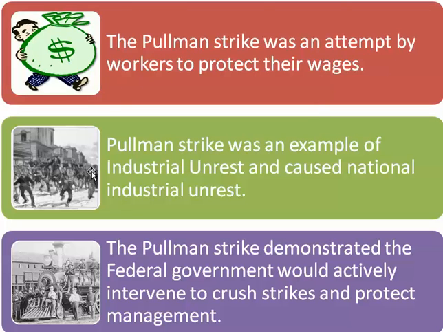Alright. Second thing, Pullman strike was an example of industrial unrest and caused national industrial unrest. So that's another thing we learned from the Pullman strike. Thirdly, the Pullman strike demonstrated the federal government would actively intervene to crush strikes and protect the management, not the workers, but the management. So that's what we get from the Pullman strike. That's what we can learn from this event.